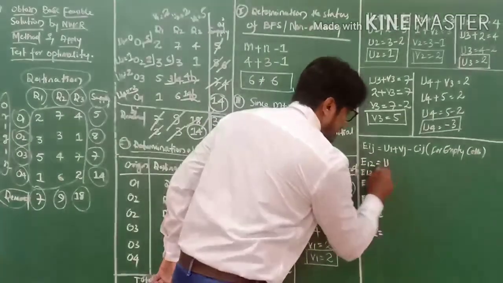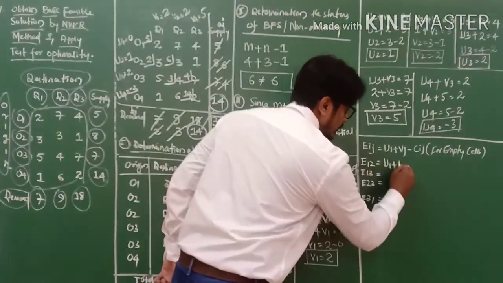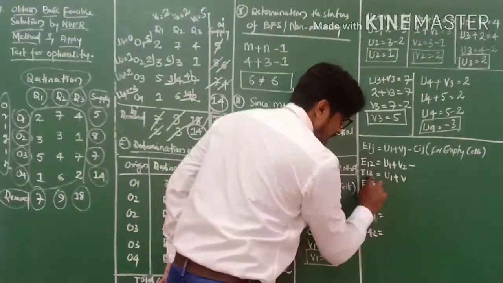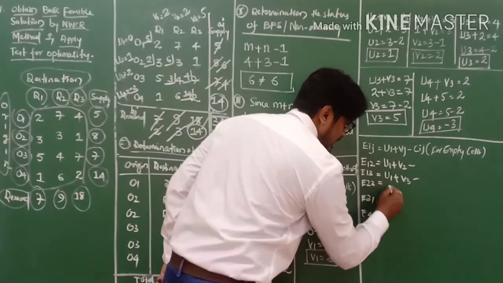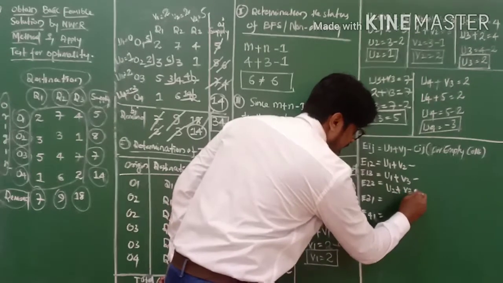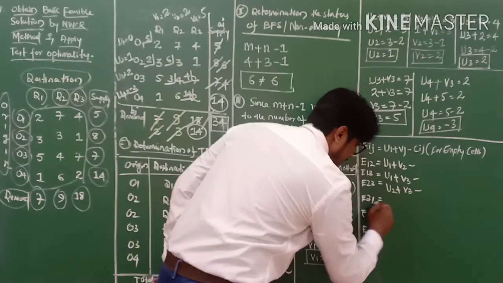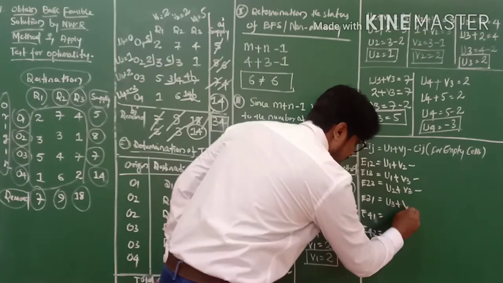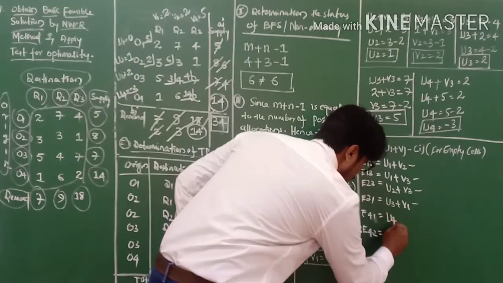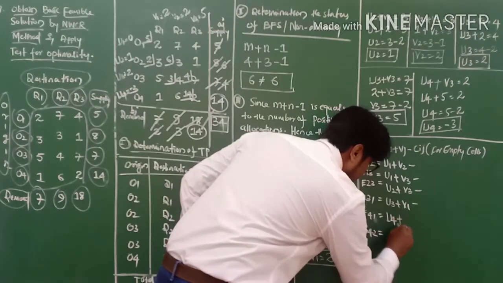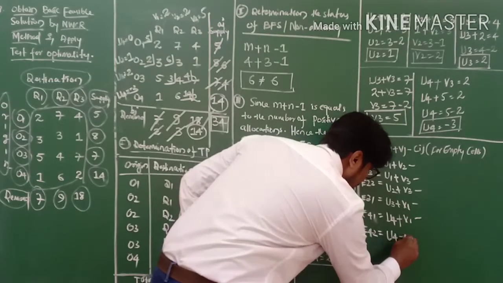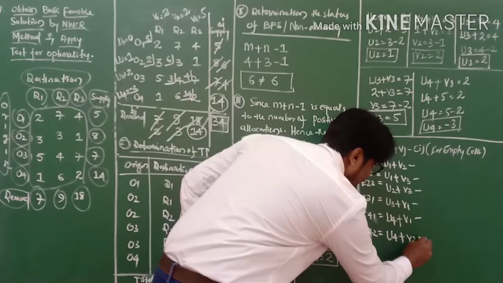So I write here this is U1 plus V2 minus, U1 plus V3 minus, this is U2 plus V3 minus, and here U3 plus V1 minus. So here U4 plus V1 minus. So U4 plus V2 minus, my friends.